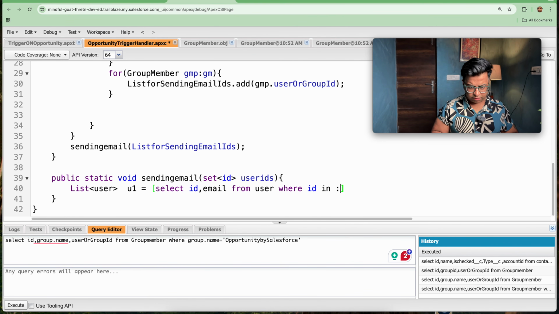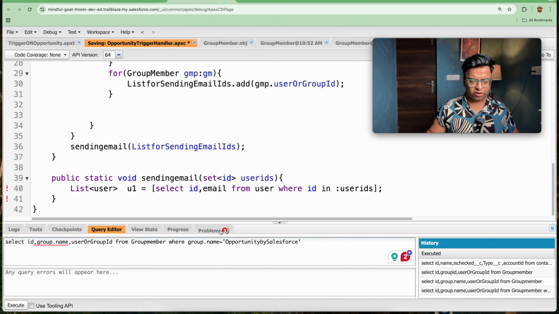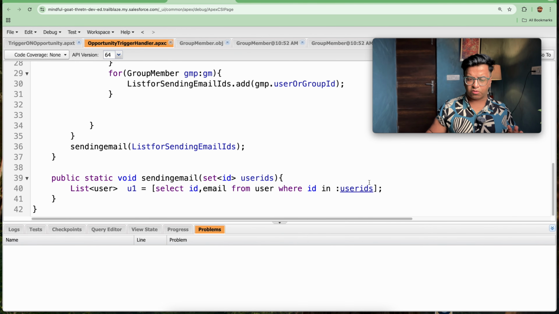So instead here, user IDs. So now let's save this out. Let's see if we got a problem here. I think something is missing. Now there is no error.